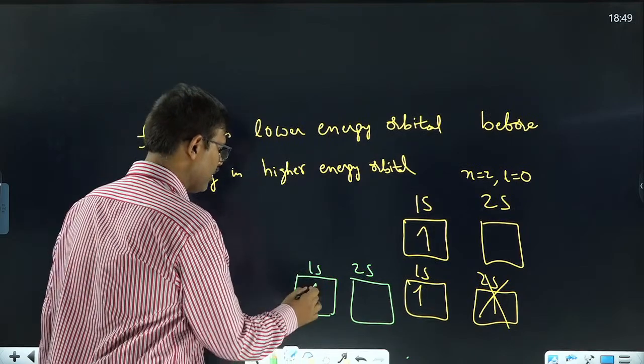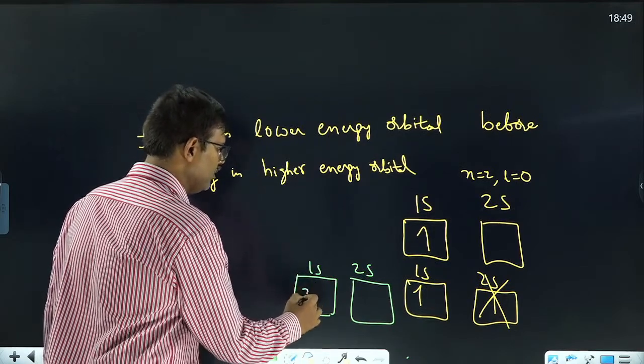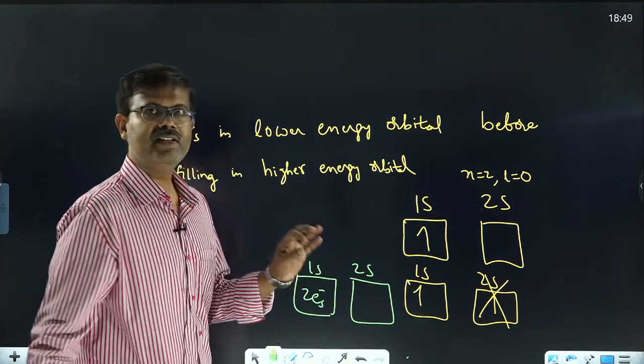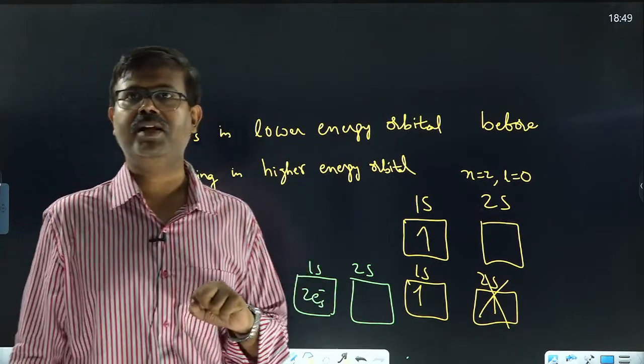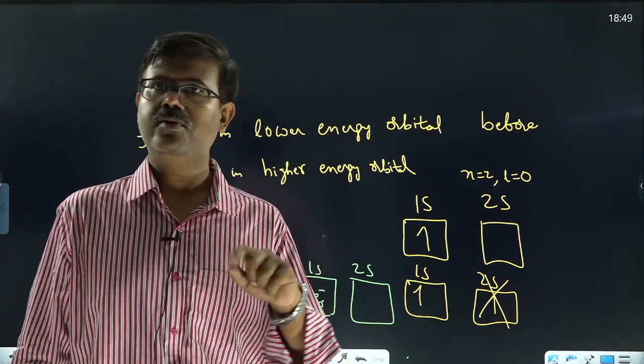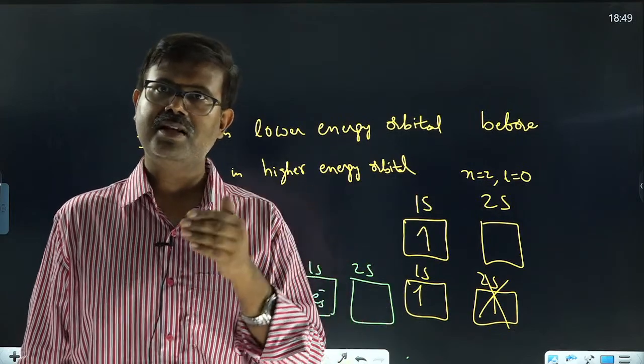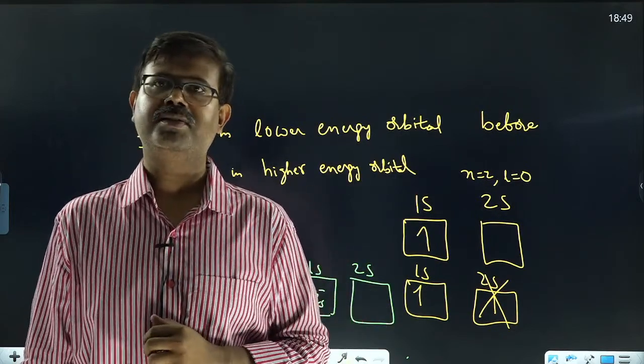Okay, so both electrons should be present in which orbital? 1s orbital only. Okay, don't go for the 2s.